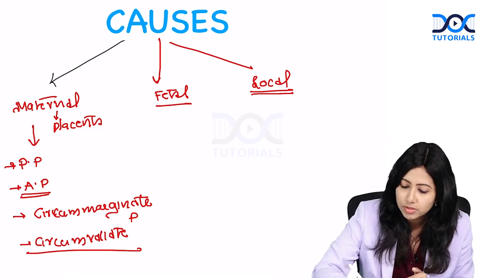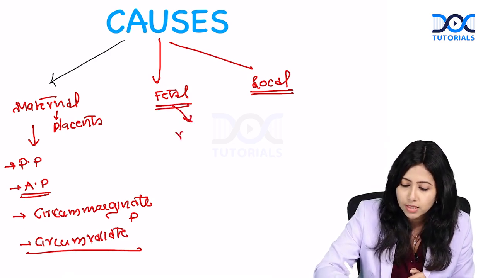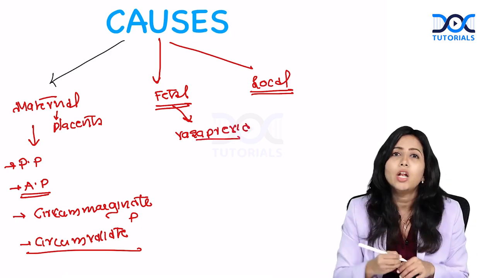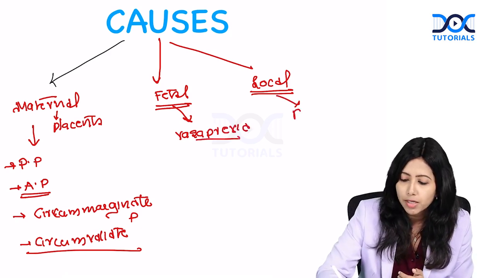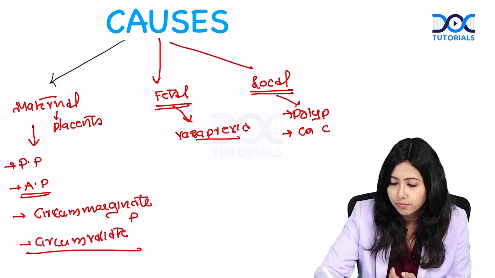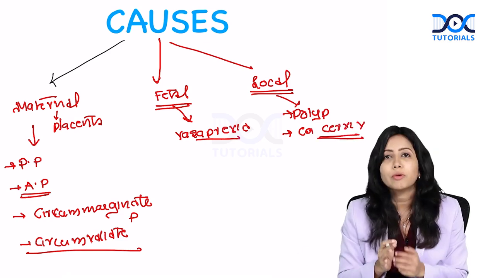Among fetal causes, this includes vasa previa. It could be due to vasa previa. Local causes such as polyp, erosion, and maybe even cervical growth such as cervical cancer are some of the causes.